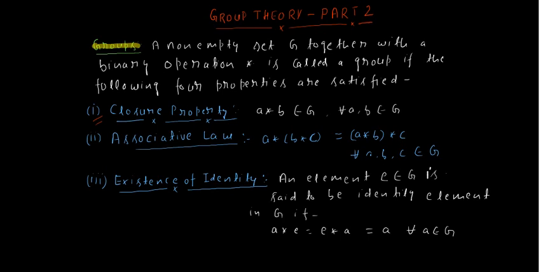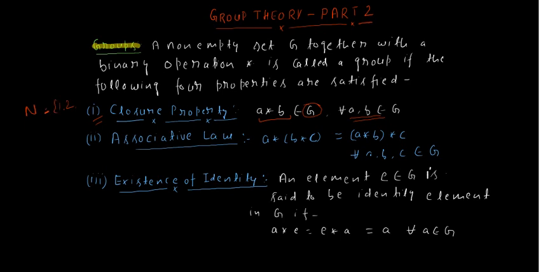Let G be a non-empty set and A and B be any two elements of G. Then G is said to satisfy the closure property with respect to binary operation star if we take any two elements A and B of G and apply star between them, and the new element also belongs to G. Then we say G is closed with respect to star. I again take the example of natural numbers.